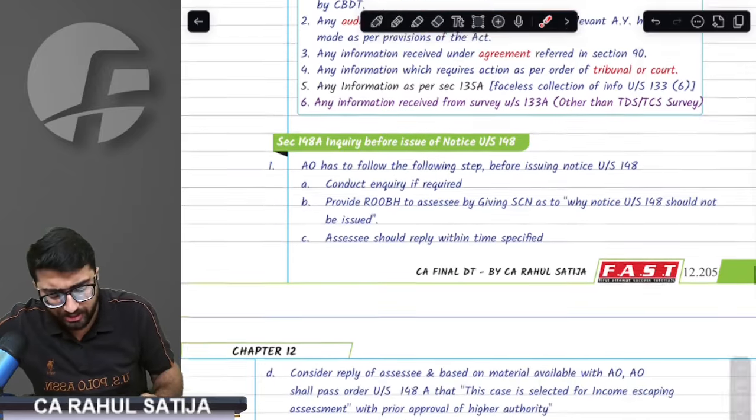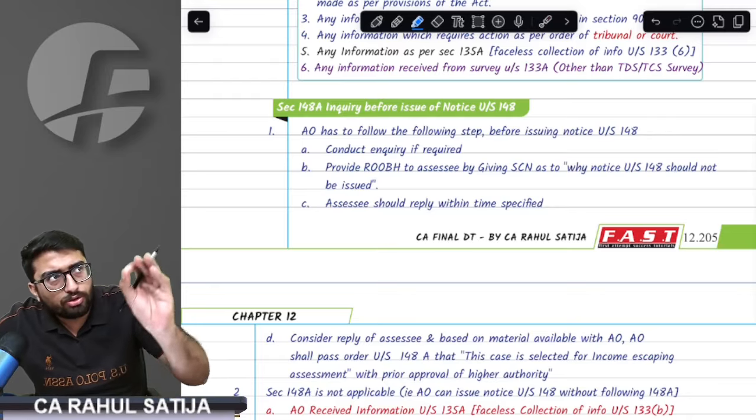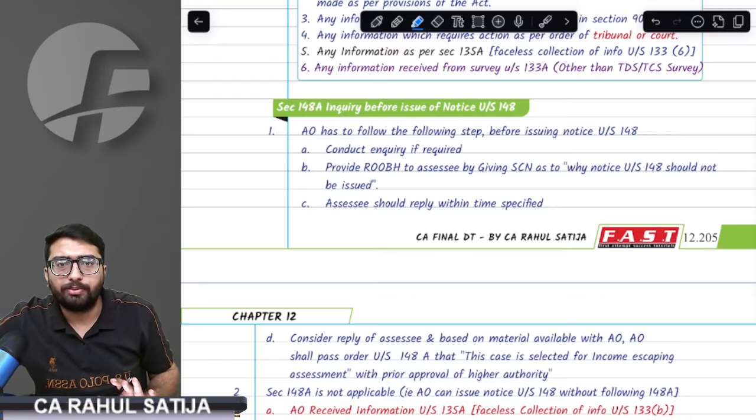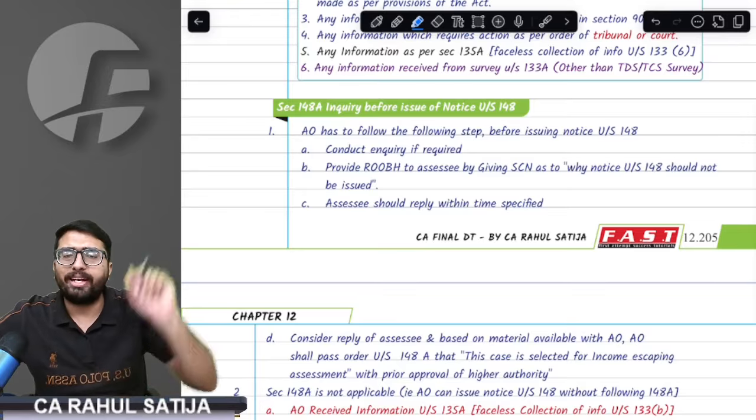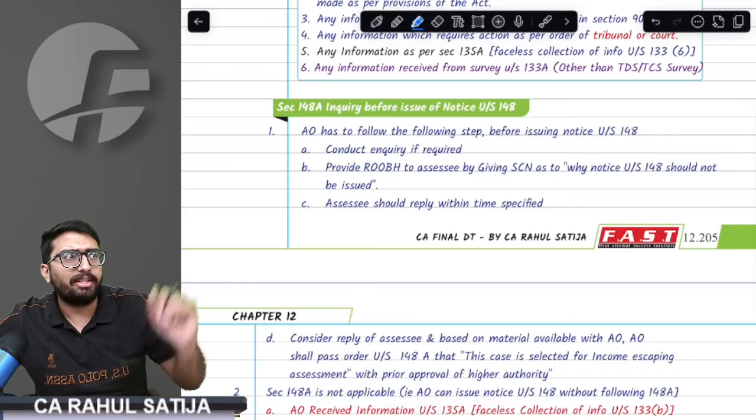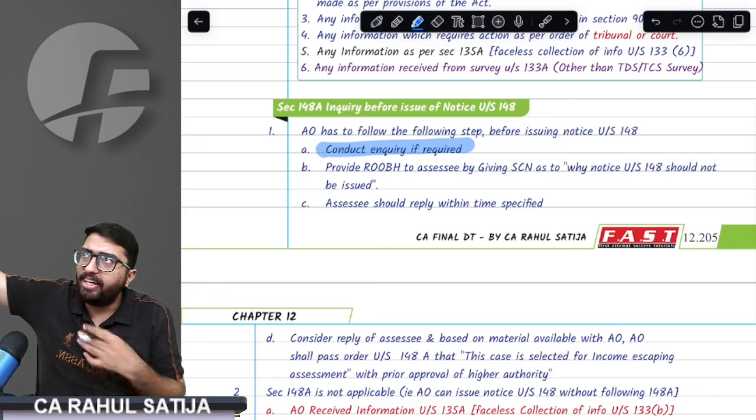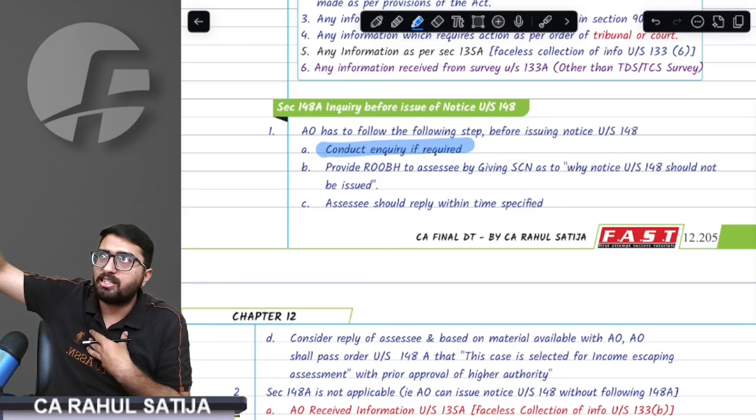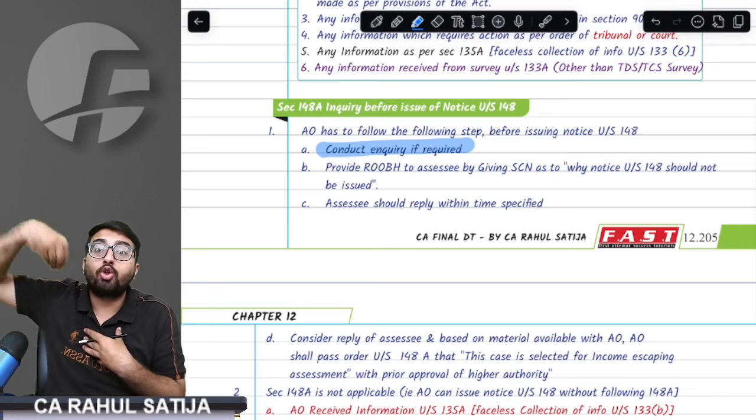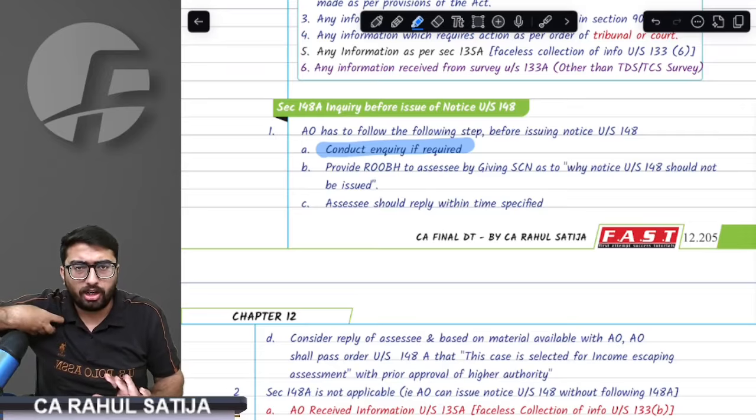How things proceed, starting from 147. Whenever the assessing officer wants to do assessment under this section, he will do an inquiry. He will find out who has escaped income and taxes, inquiring from different people. He will find out that Rahul has some income that escaped tax. So he will issue a show cause notice as to why income escaping assessment should not be done.